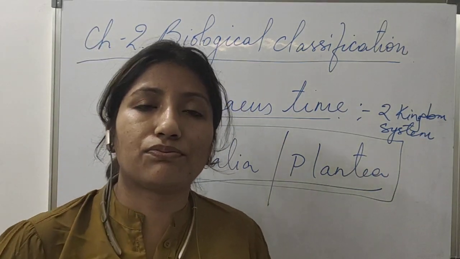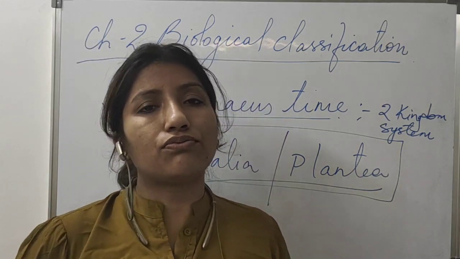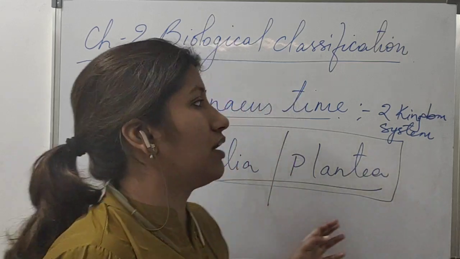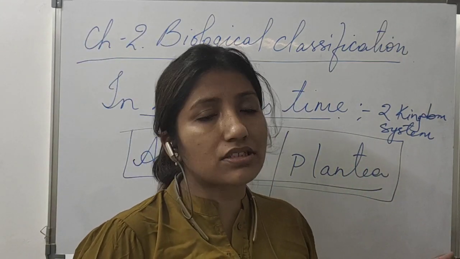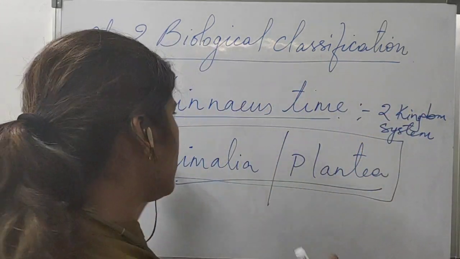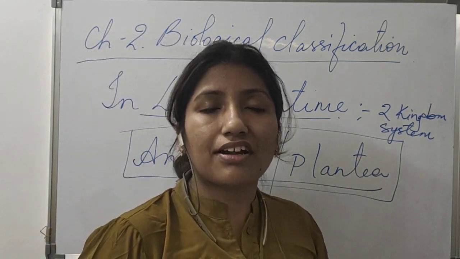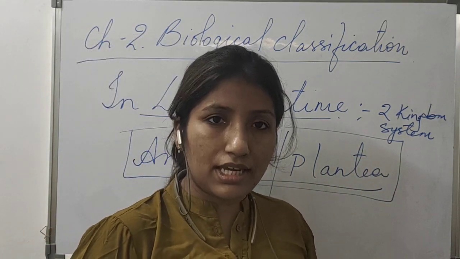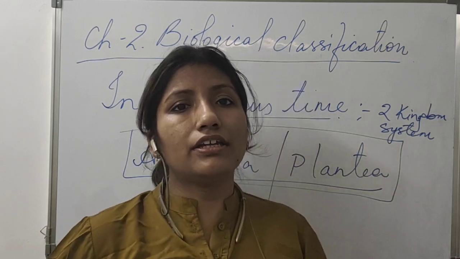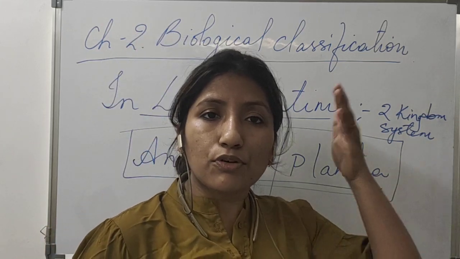It was inadequate for all the organisms. Why faulty? What does this 2 kingdom system mean? All these things should be clear. I'll repeat again: during the time of Linnaeus, when we started with classification, how did we start? Gradually, currently we are learning something in classification, and in future classification will again change on the basis of improvement in our understanding.